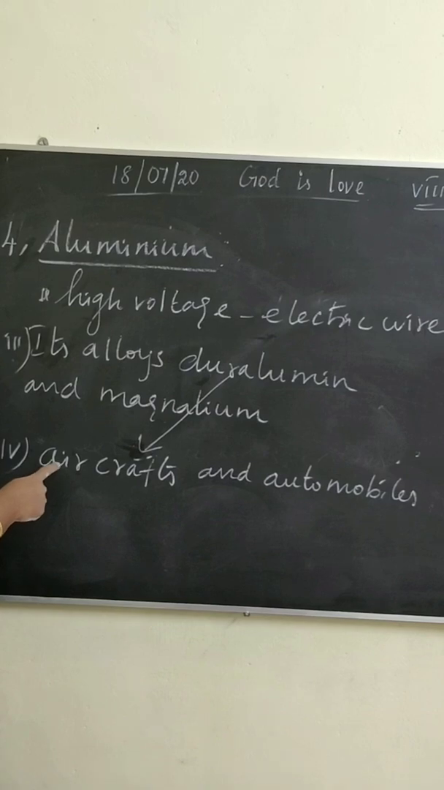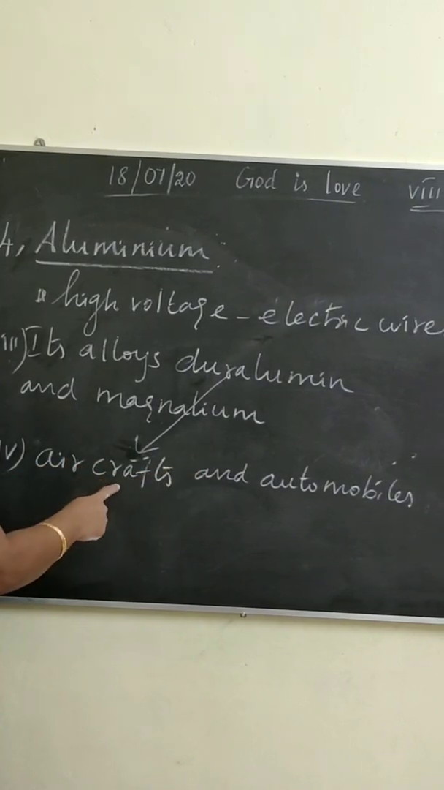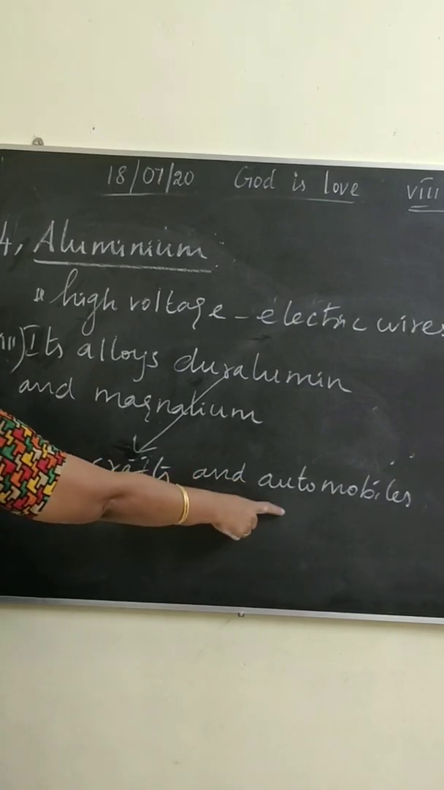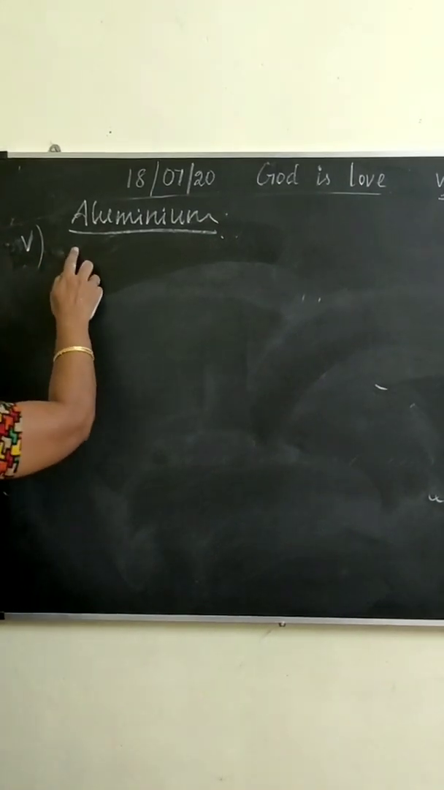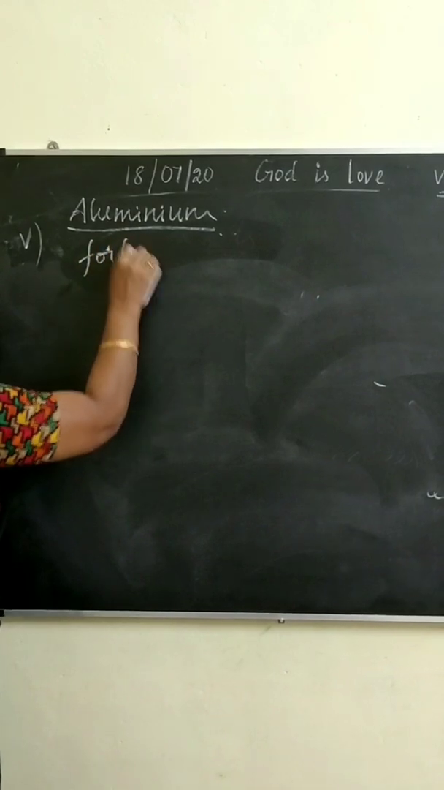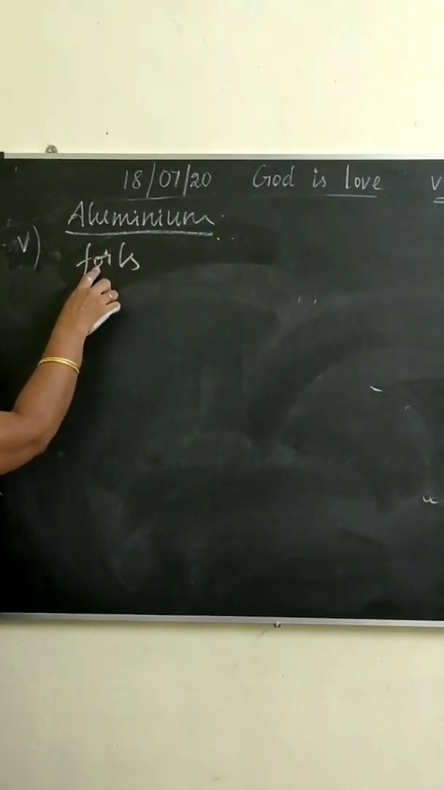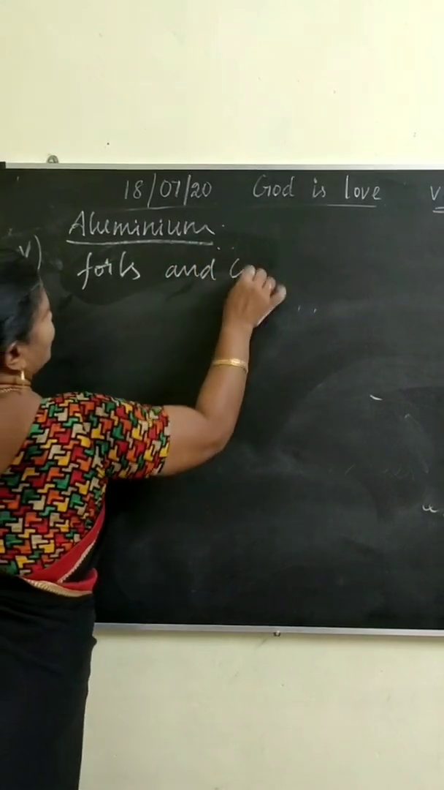Next point, the aluminium is used to make the bodies of aircrafts and which one? Automobiles. Yes, the aluminium is also used for making aluminium foils. What is foils? Thin sheets and cooking utensils.